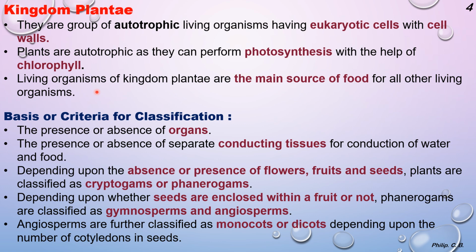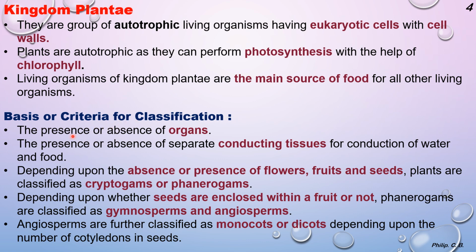Why directly or indirectly? Directly for the smaller organism or the primary organism like rabbit, deer, goat, where they are fed by the secondary and the tertiary level or the carnivores, right? Further, the basis or criteria for classification, how they are classified.